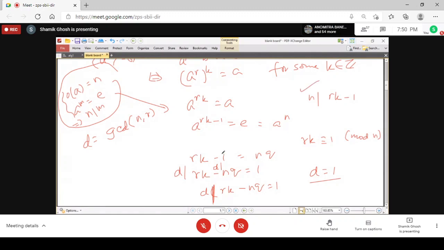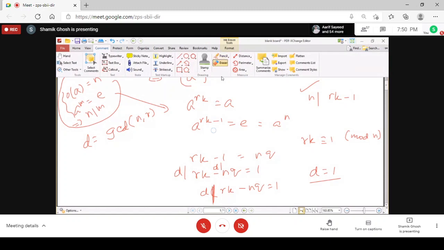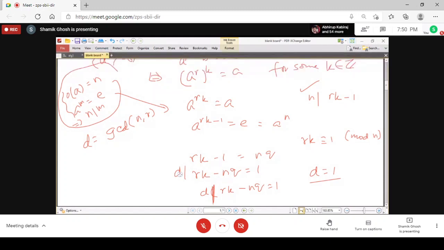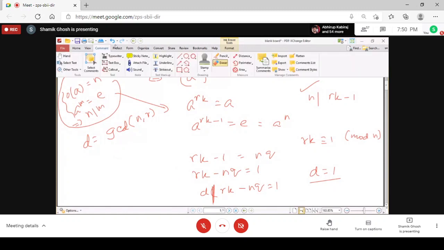So rk minus 1 is n into something, so rk minus nq equals 1. If there is a common divisor of n and r, it must also divide rk minus nq. But rk minus nq is 1. So d divides 1 means d is 1, because d is a positive integer.